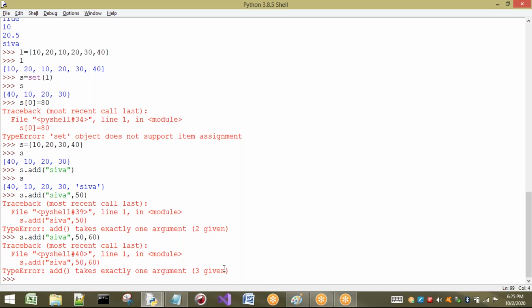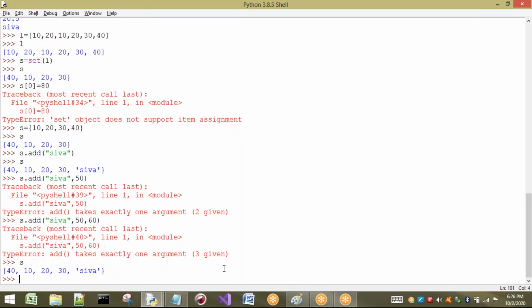Next, if I want to update with a group of values, or add a group of values, I am going to use a method called update. The name of the method is update. I already have a set which contains some values, and I want to update this one. S dot update of, see here, I want to insert two elements. Now you can observe what happens.